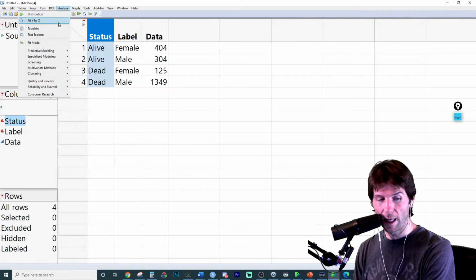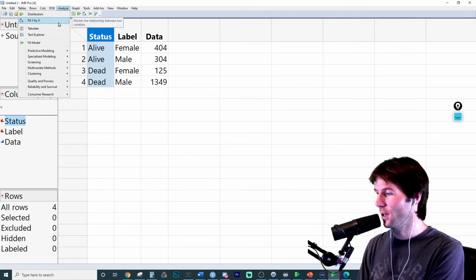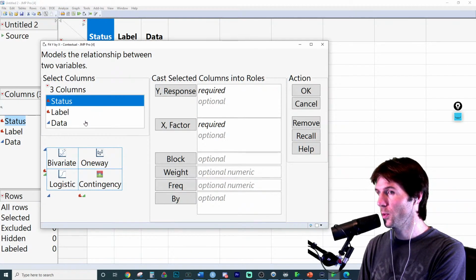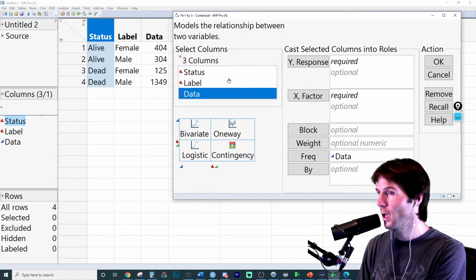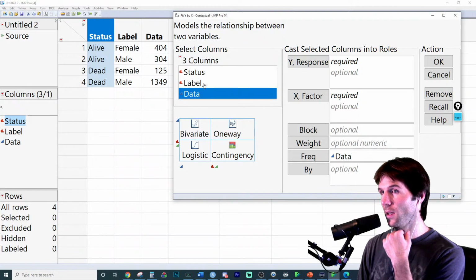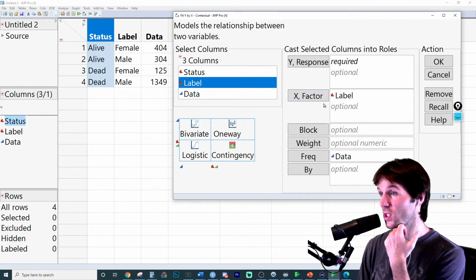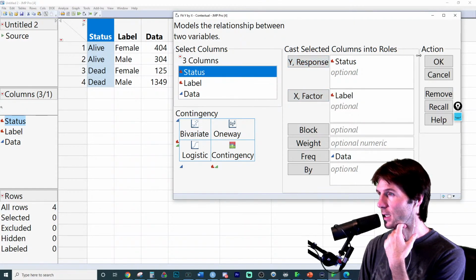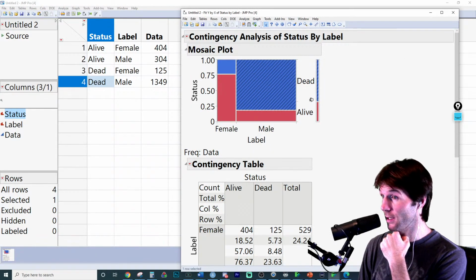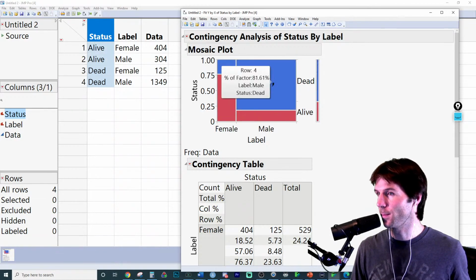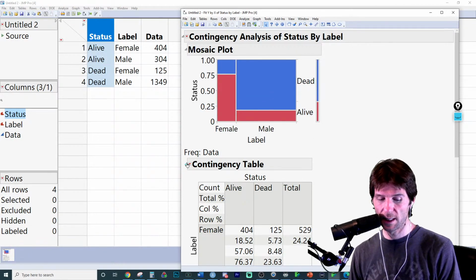So when we look at this, we go to Analyze, Fit Y by X. And we're going to put the data into the frequency, which is how many individuals there are in each group. And then we're going to see if somebody's label, whatever they were, would explain whether they lived or died. And let's click OK. You can definitely see more males died, as we saw down here when we looked at the data. Now, is this statistically significant?